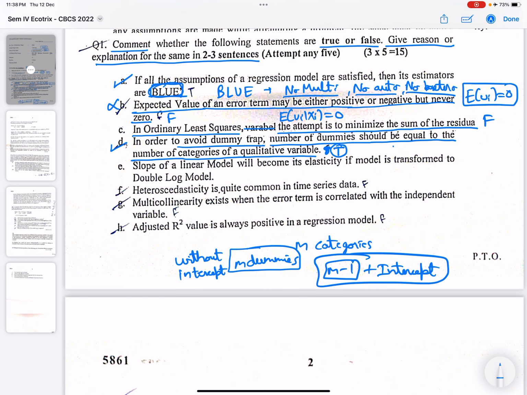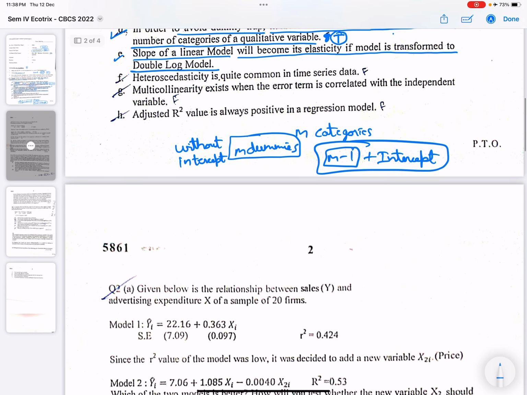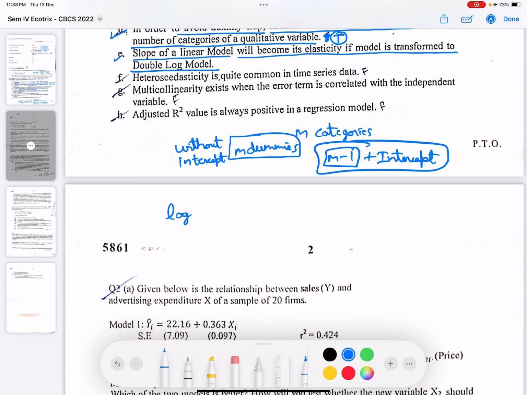Okay. Now coming to the E part. Slope of a linear model will become its elasticity if the model is transformed to a double log model. So a double log model is of the form, starting from the basic linear model. First thing is you should know the difference between linear in parameters and linear in variables. So the OLS model is linear in parameters, not in variables. Okay, I hope this is clear.